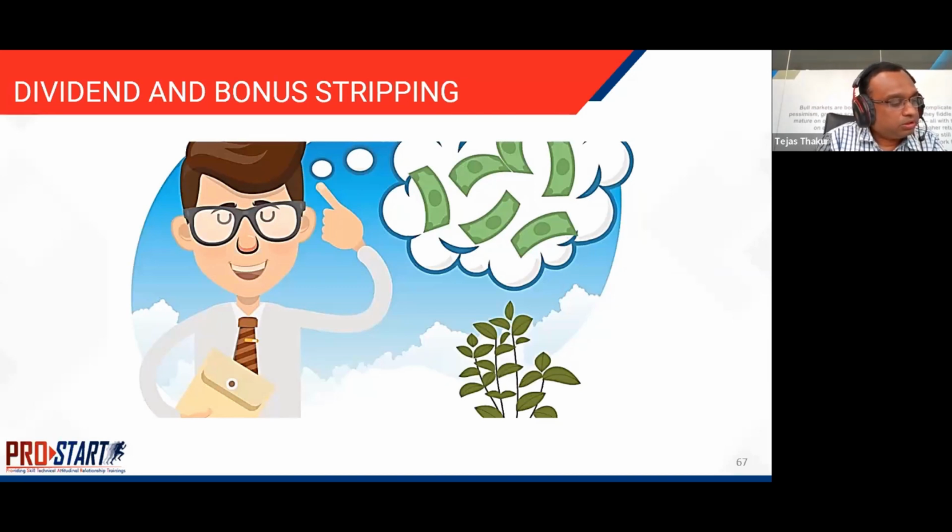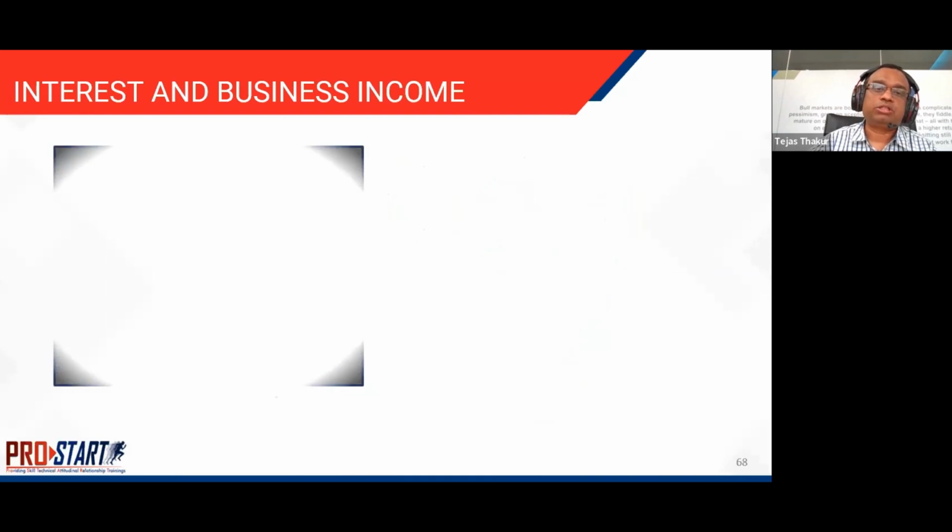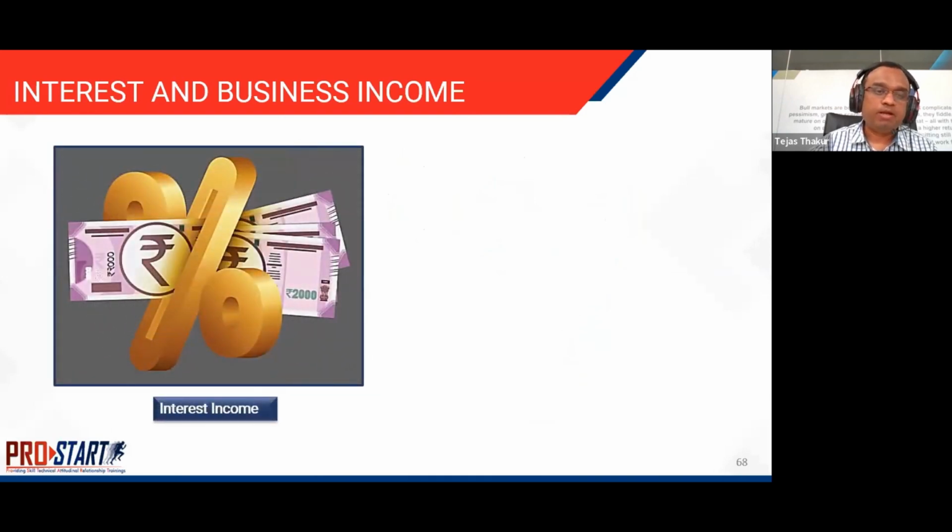So the income tax authorities have come out with certain regulation in this respect to avoid dividend and bonus stripping. In both regulations, an investor is required to hold these assets at least for 3 months before he can sell them and claim the benefits out of the dividend and bonus that accrues to it.